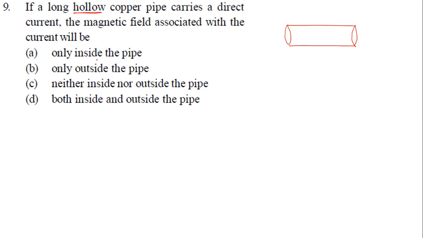So here, a long hollow pipe carries a direct current. Direct current means now current will be where? Since it is hollow, current will be only on the surface of the conductor. Anywhere inside, current is not there. So this is basically on which topic? Ampere circuit law.